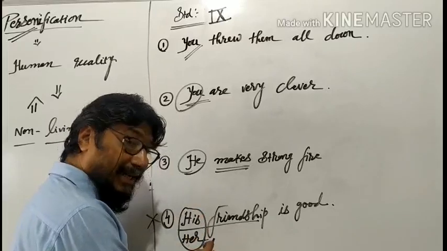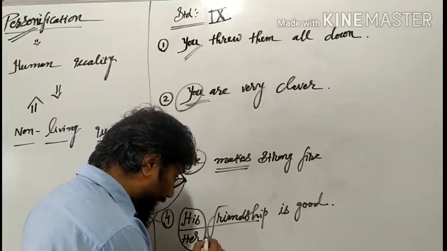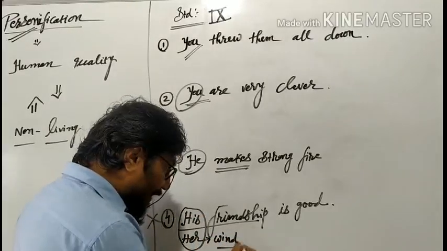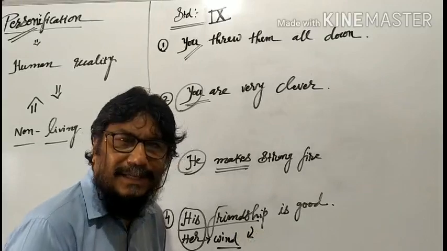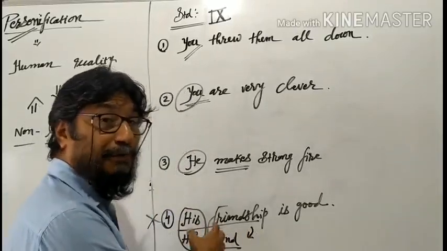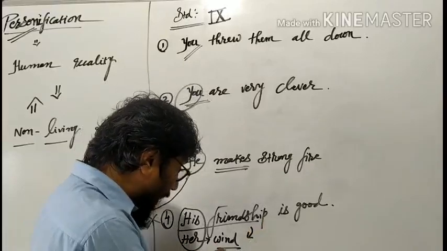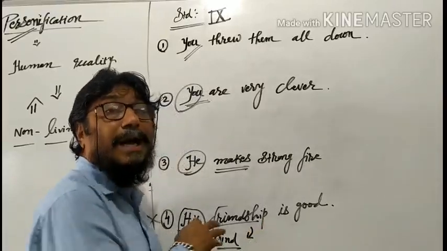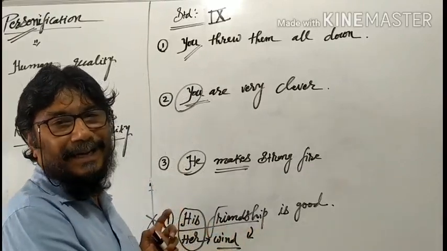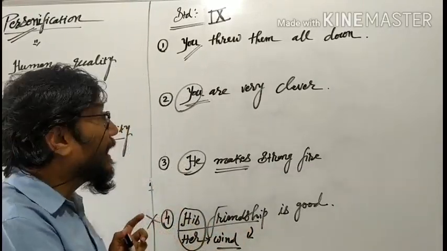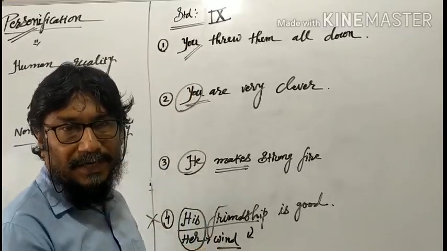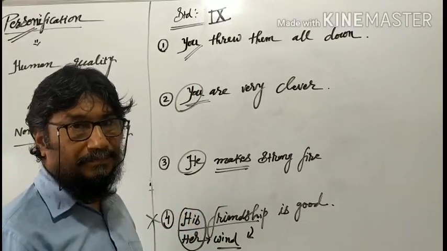But this he or her is explained here for the wind, and with wind, friendship is not possible. And yet it is given here, "his friendship is good." It means we have explained wind here in this way. Hence, it is proved that these are the best examples for personification from your text. Got the idea?